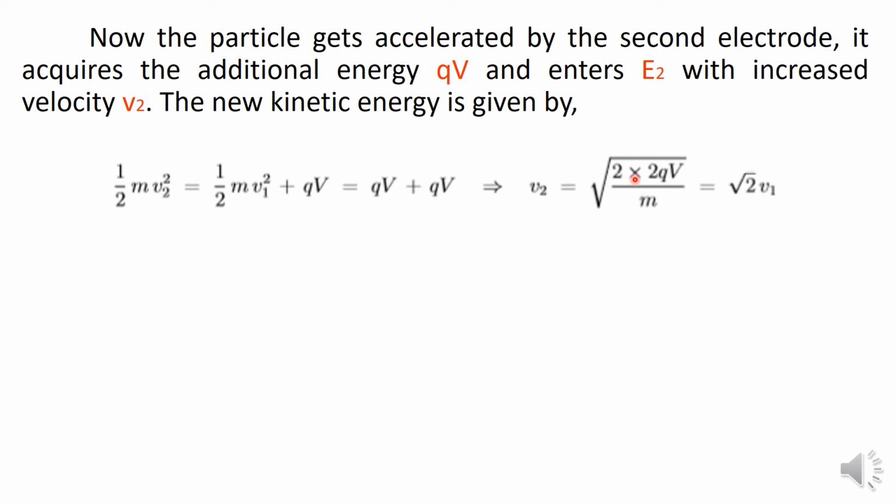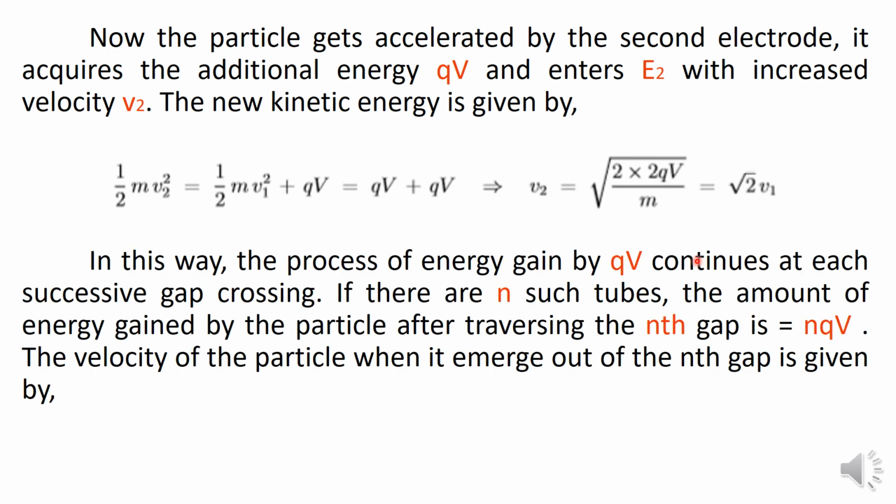Therefore, the new velocity of the particle v2 is equal to root of 2 into 2qV by m, which is equal to root 2 times v1. In this way, the process of energy gain by an amount qV continues at each successive gap crossing. Assume that the linear accelerator is having n number of such tubes.